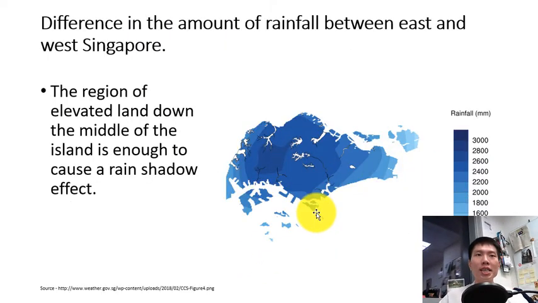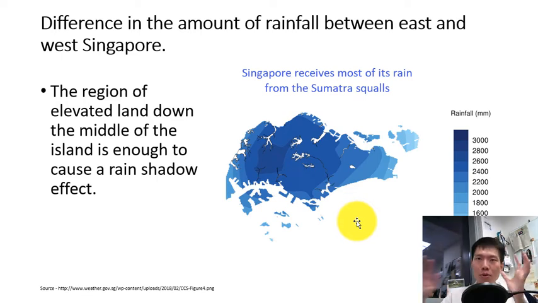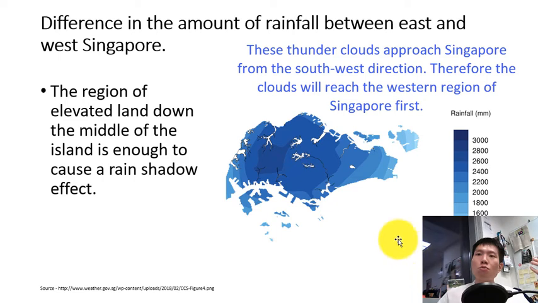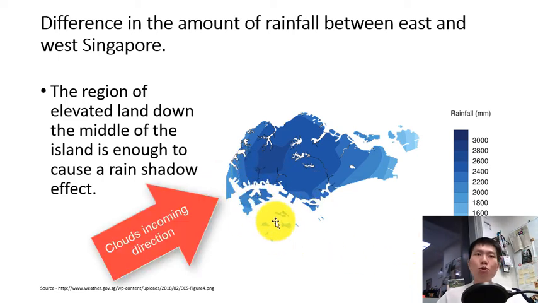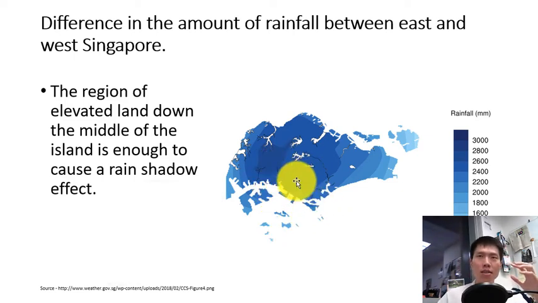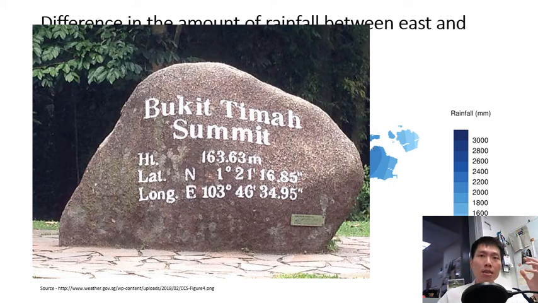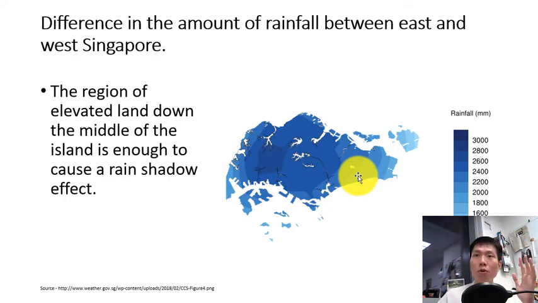Now, as we mentioned earlier, Singapore receives most of its rainfall from the Sumatra coast, from the south, right, near Indonesia. Now, these thunderclouds approach Singapore from the southwest direction, and therefore these clouds will reach the western part of Singapore first. But due to the presence of the elevated land in the central region of this island, Bukit Timah, the eastern region of Singapore gets relatively less rainfall due to the rain shadow effect.